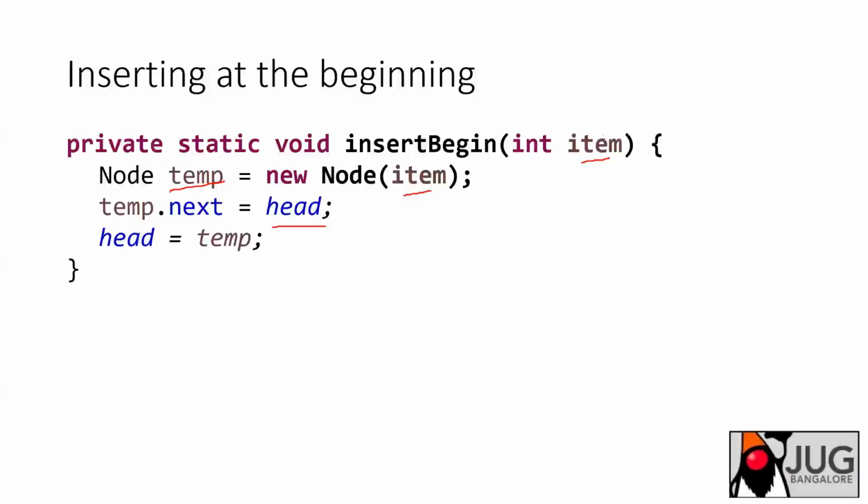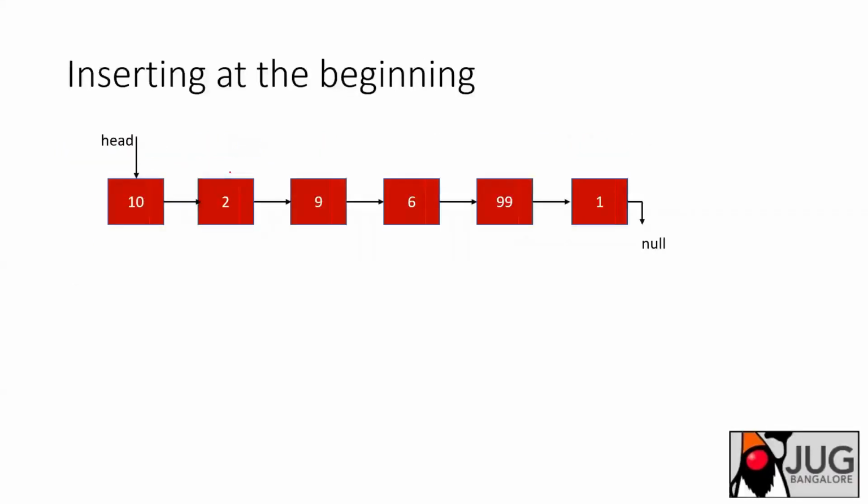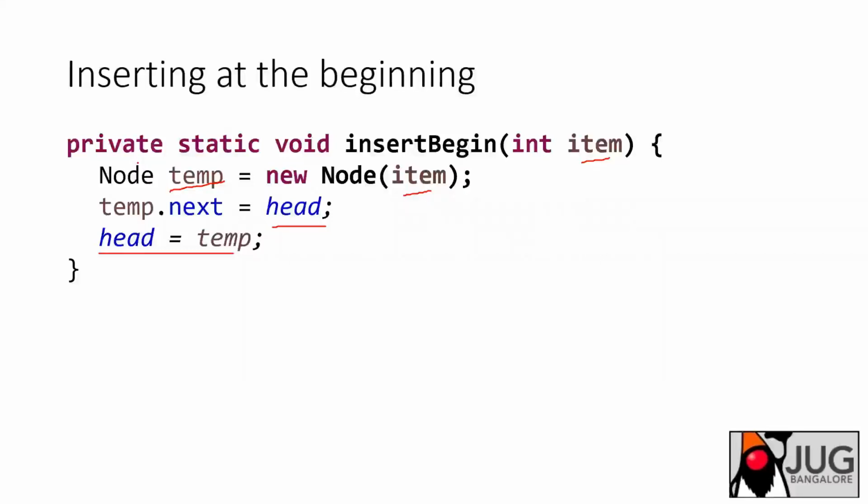I have not taken a reference here because I'm considering head as a global element. Otherwise, sometimes you need to adjust that. So assume that head is at the start of the list. Now I'm changing the head pointer to temp. Instead of pointing to the old node, the head reference now points to the newly created temp node, and my list is ready. You can do it in just 2 lines of code: temp.next is head, and head is equal to temp.